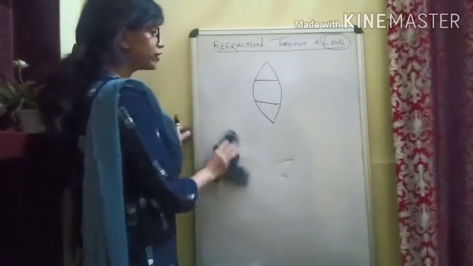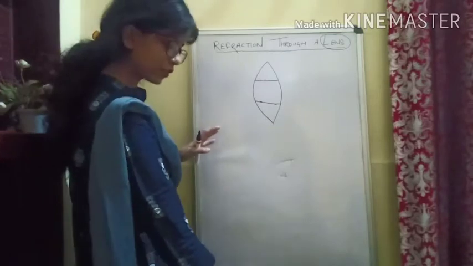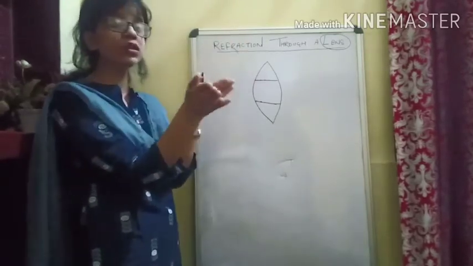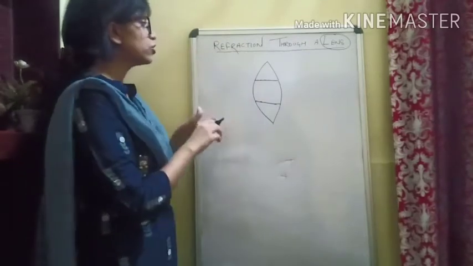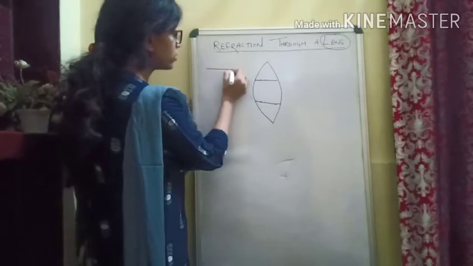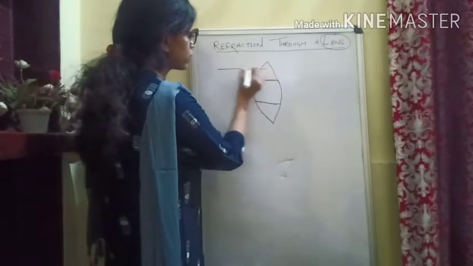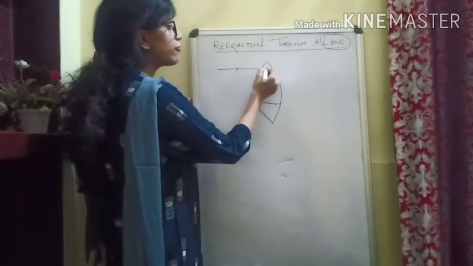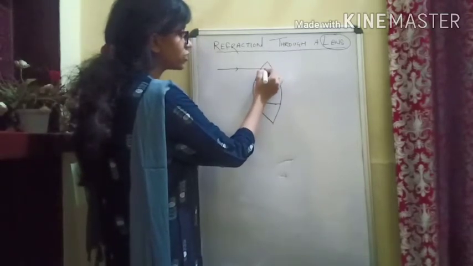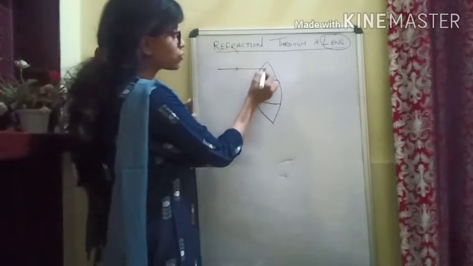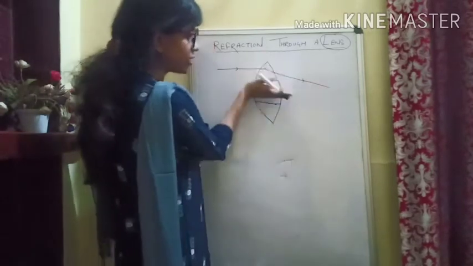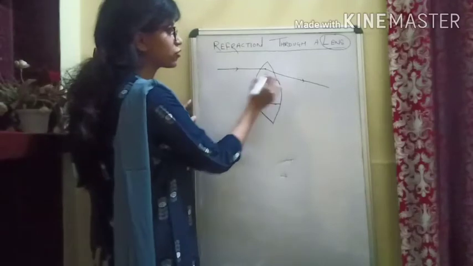Okay, by the way, we just have learned that whenever a light ray is entering into the prism, the light ray will be bending towards the base of the prism. So let's see, when a light ray is falling on it, okay, so here, and after refraction, since it is behaving as a prism, it will actually bend towards the base of the prism.